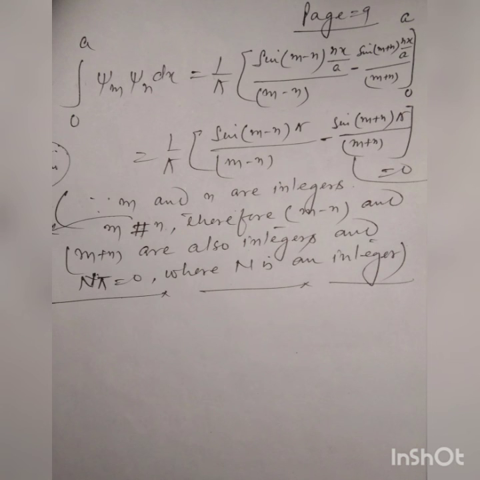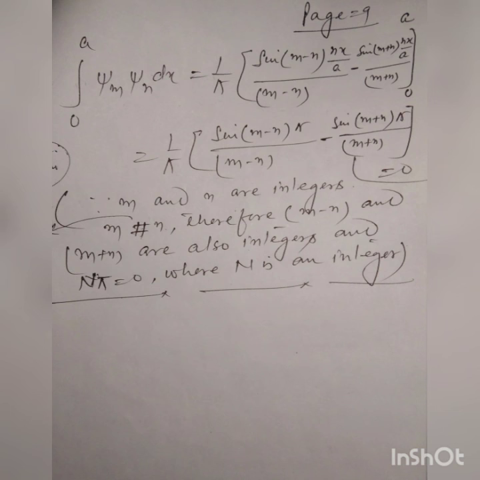On page number 9, integral 0 to a psi m psi n dx is equal to 1 upon pi [sin (m minus n) pi x upon a over (m minus n) minus sin (m plus n) pi x upon a over (m plus n)] from 0 to a, is equal to 1 upon pi [sin (m minus n) pi over (m minus n) minus sin (m plus n) pi over (m plus n)] is equal to 0.